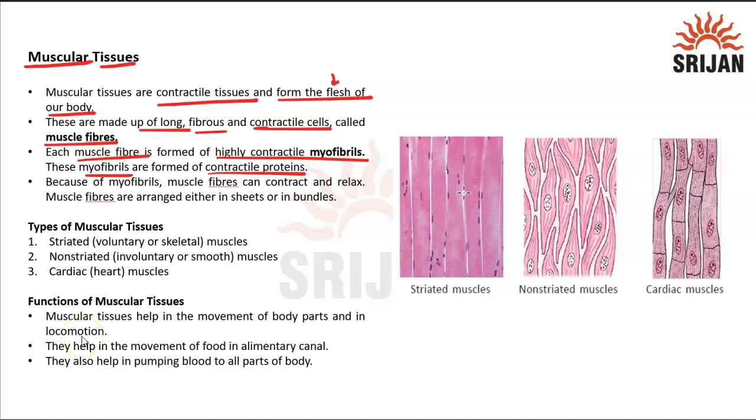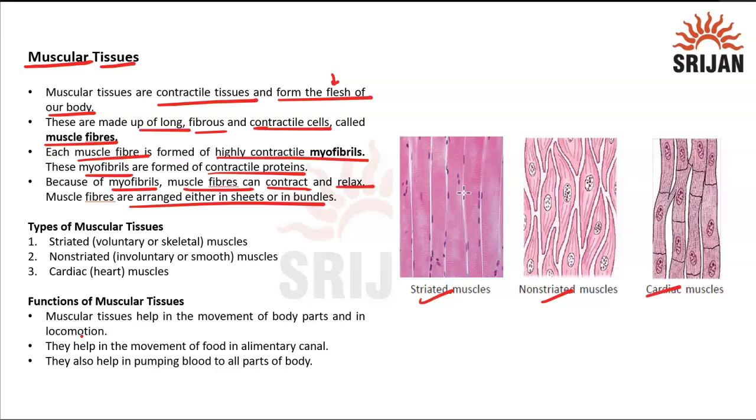So if someone asks how the contractility comes to these muscles or fibers, it is because of the protein, because protein is allowing that. Because of these myofibrils, muscle fibers can contract and relax, and are arranged either in sheets or in bundles. This is how you can see the arrangement in these three types of muscles as well.